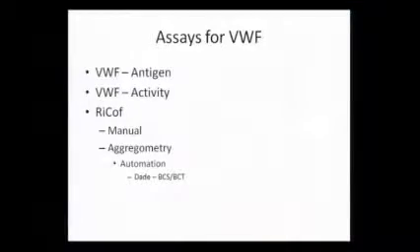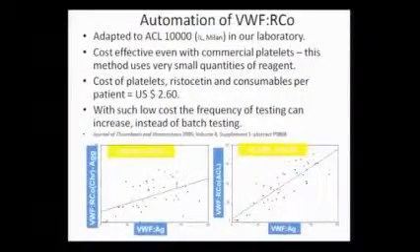So assays for von Willebrand's factor, you have the von Willebrand's antigen and activity assays like ristocetin cofactors. The ristocetin cofactor assay is mostly done manually, but there are systems where you can do it on aggregometry. Slowly, coagulometers are also looking at doing ristocetin cofactor assay, which is the platelet-based assay. So the first time that we did the automated ristocetin cofactor assay on a coagulometer was ACL 10,000, and this was published in 2005.